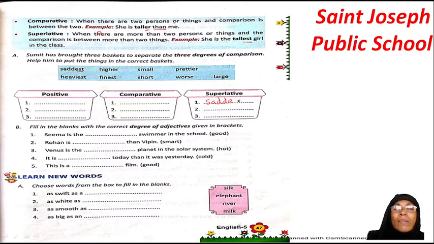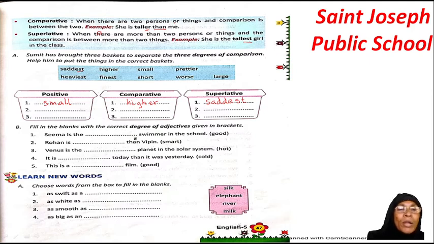Okay, children, I will just do 3. Then you have higher. Can you see over here? It is your than, higher than, the one mountain is higher than the other. So, here comparative it is higher. You are comparing between 2 things or 2 persons. Yes, small, smaller, smallest. So, small will be your positive. Am I right, children? So, this way you are going to fill your other areas in the basket with the words which are given in this blue color box. Okay, children, I will stop over here.